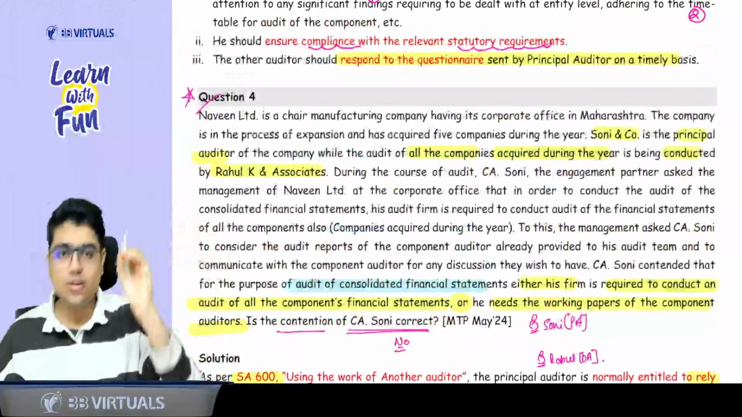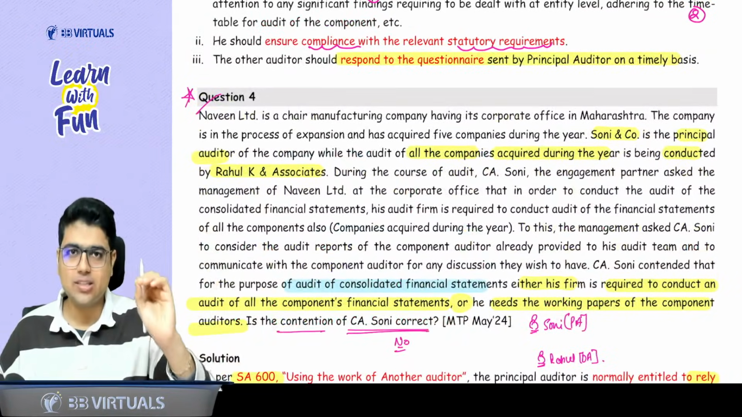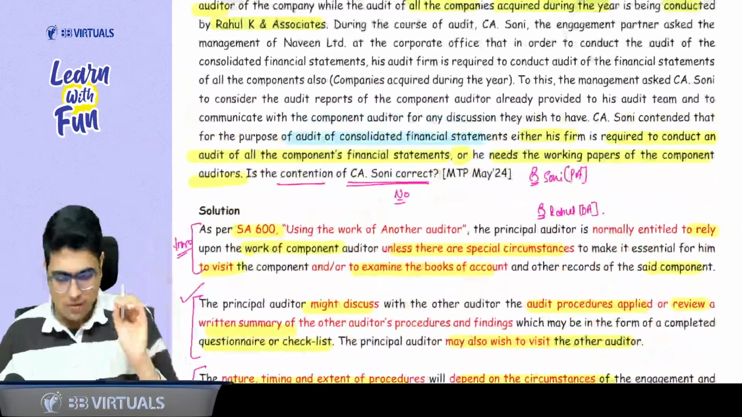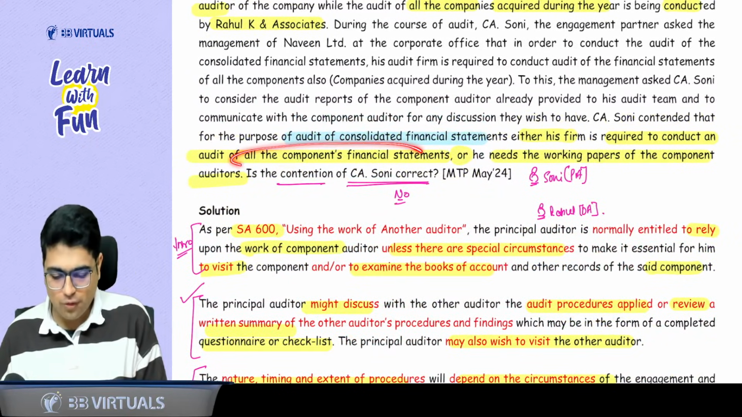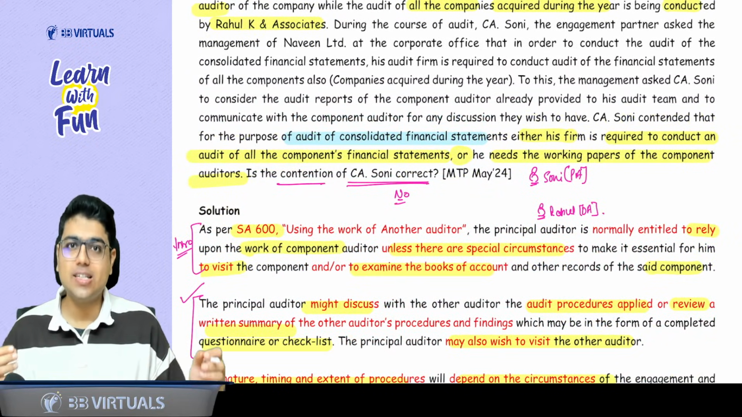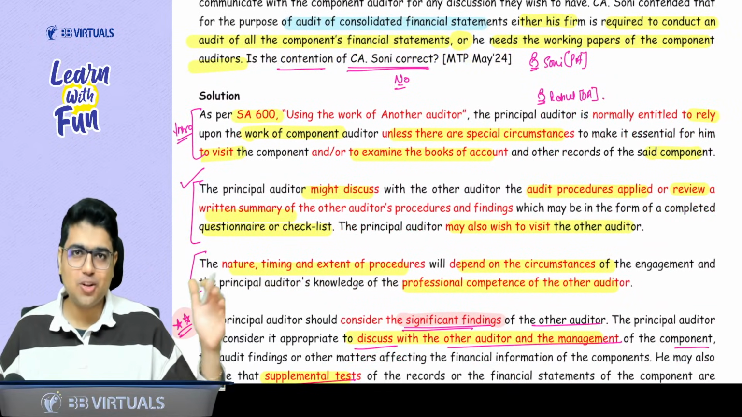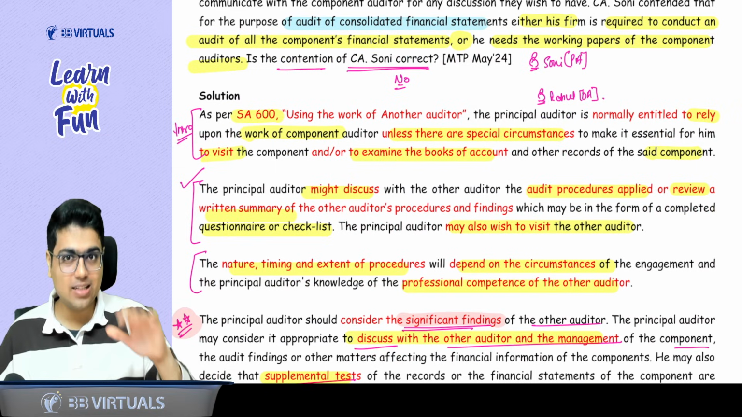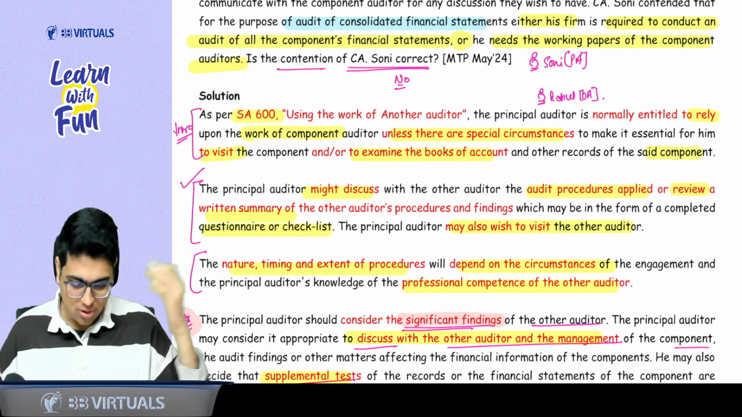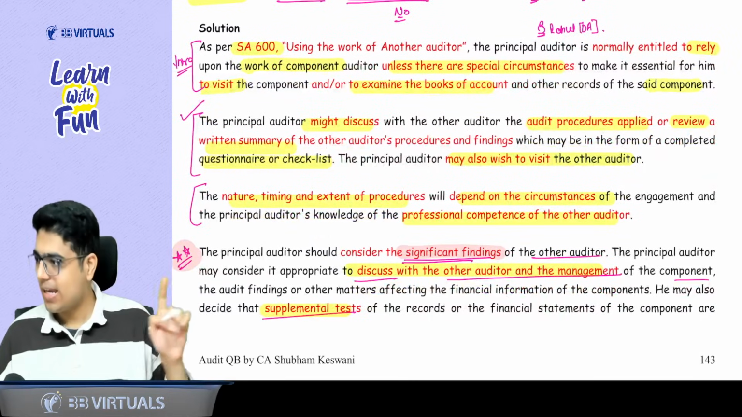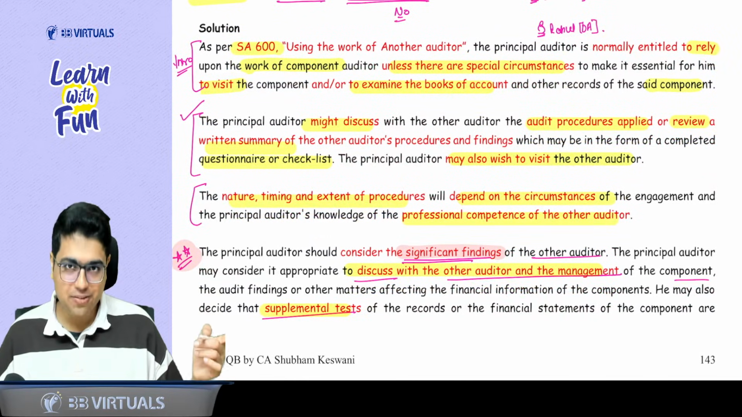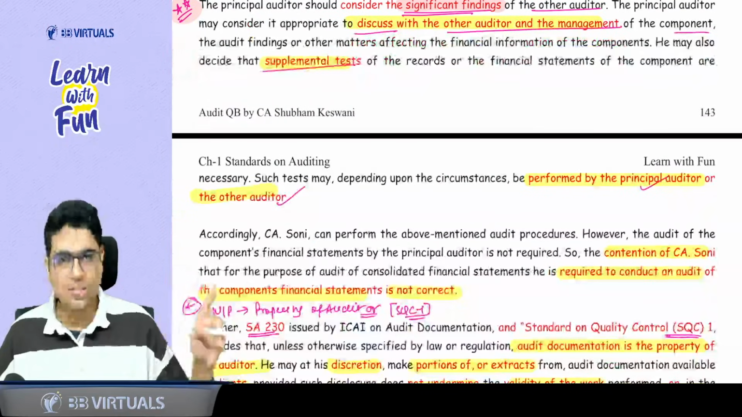Yes, sir. So if any such question is asked by ICAI in your exam, this is how you need to write your answer. First of all, do I need to do audit of component? No, you just need to check his procedure. So write the theory about checking the procedure, and nature, timing and extent of procedure depends on circumstances and the competence of the other auditor. Okay, sir. Then write this extra theory about significant findings and conclude that his contention is not correct.